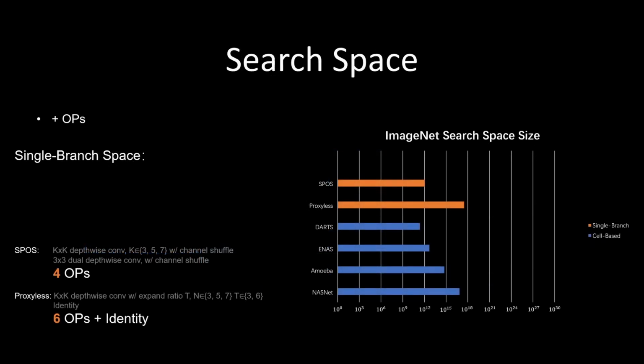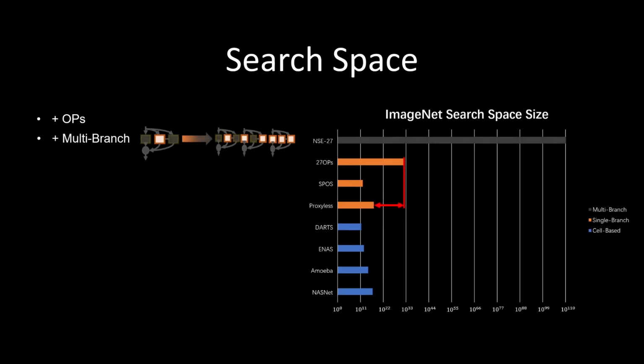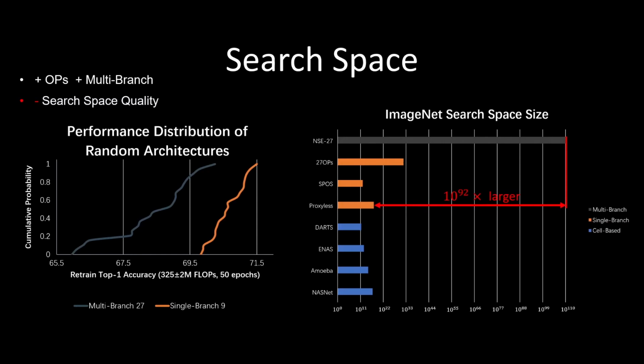For the search space, we constructed a 27-operation space for our experiments, which has more than 10 orders of magnitude more possible architectures than the compared setting in single-branch scheme. We also proposed a probabilistic modeling for multi-branch modules, which allows us to further increase the size of the search space to more than 90 orders of magnitude larger than the compared setting. Yet the performance distribution of random architectures within this large space is worse than that of its cherry-picked 9-OP counterpart, which consists of commonly used depth-wise convolution modules.